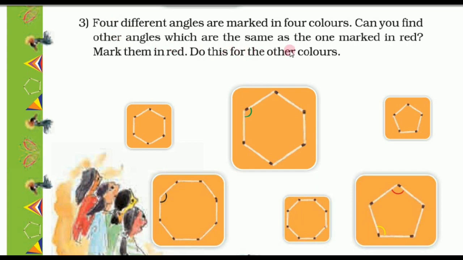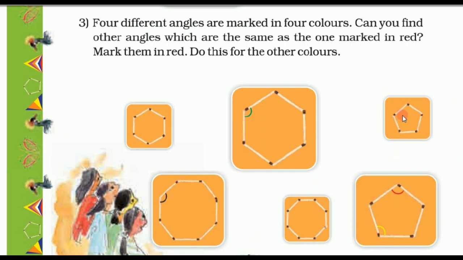So here we have to find other angles which are the same as the one marked in red. This angle is marked in red, and we have to find other angles which are the same as this angle.